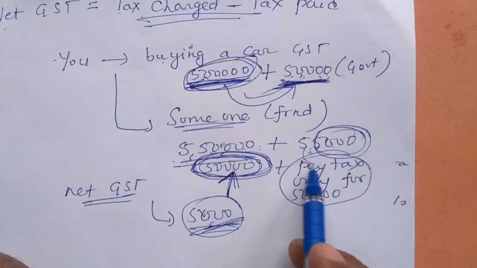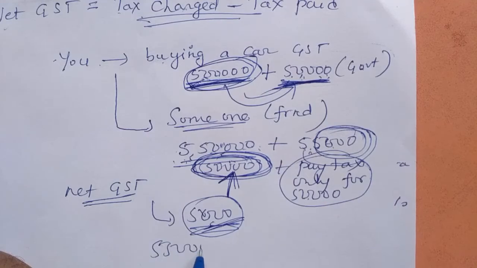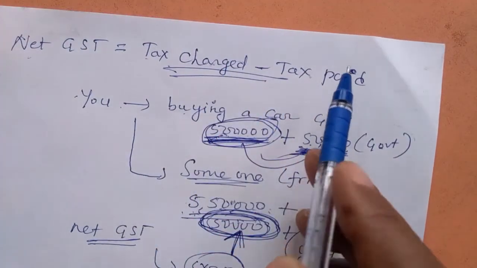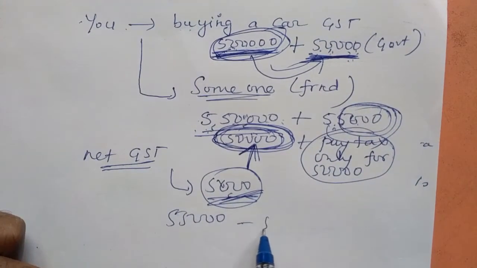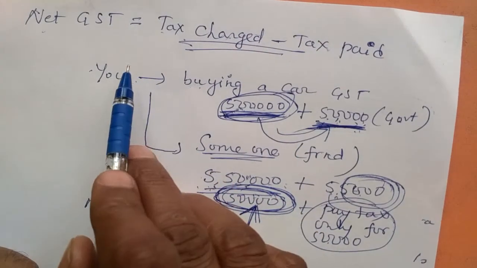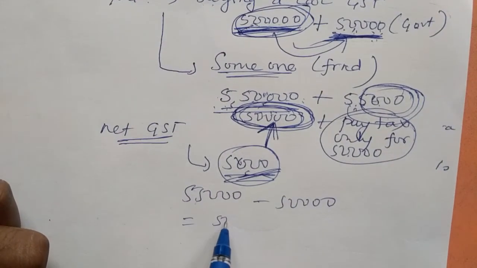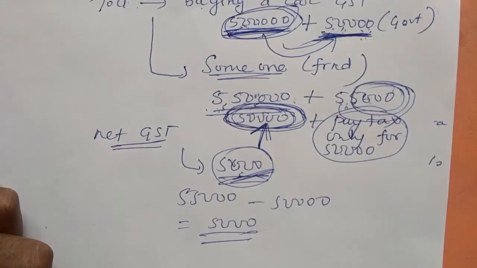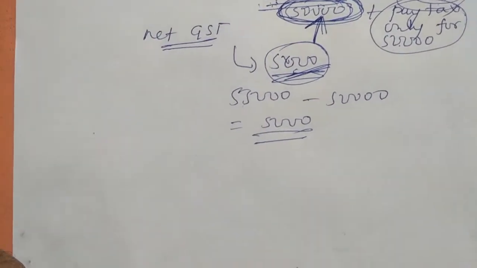So what is the tax charged? You are charging the tax on your friend 55,000. Tax paid, how much did you pay when you were buying that car? I paid 50,000 rupees. You are charging the tax on your friend 55,000. So both subtracted gives 5,000. 5,000 is the net GST. In this way you can find out net GST.